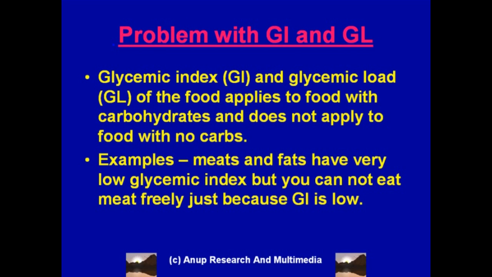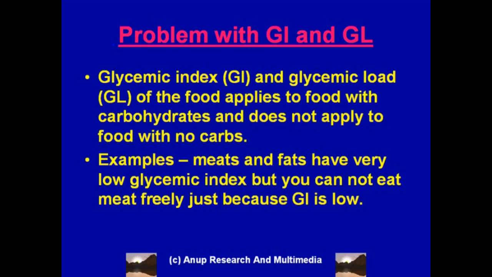Problem with glycemic index and glycemic load is that these terms are applicable to carbohydrate part of the food only. So meats and fats, they have a low glycemic index because they do not cause increase in blood sugar, but that doesn't mean you can eat a lot of fats or a lot of meat and nothing will happen.